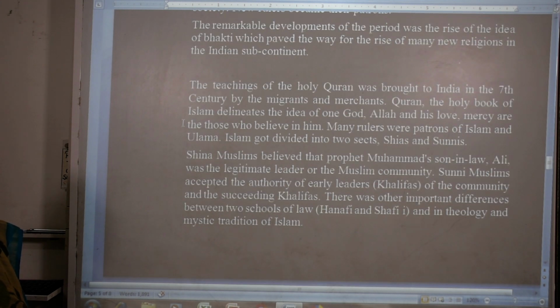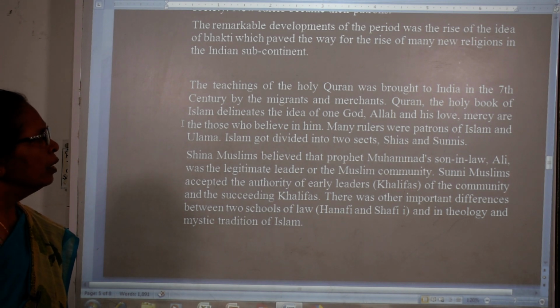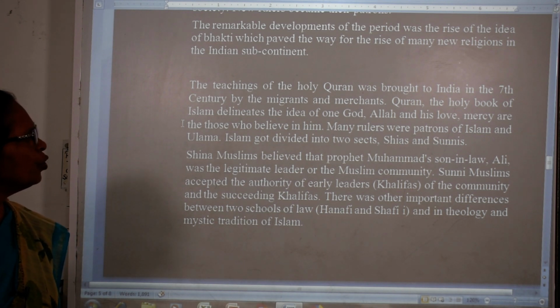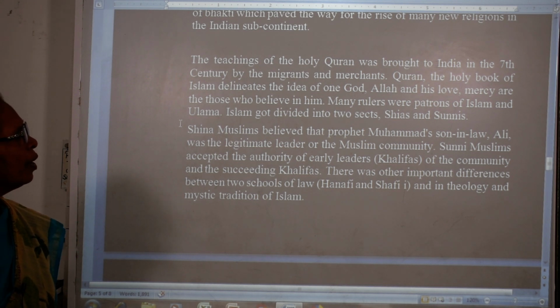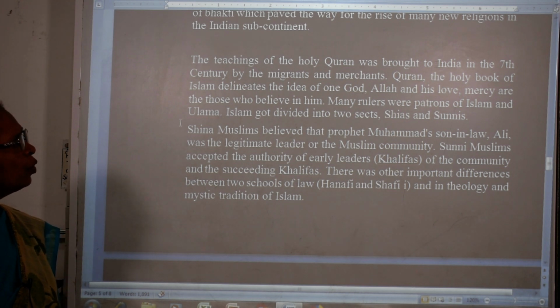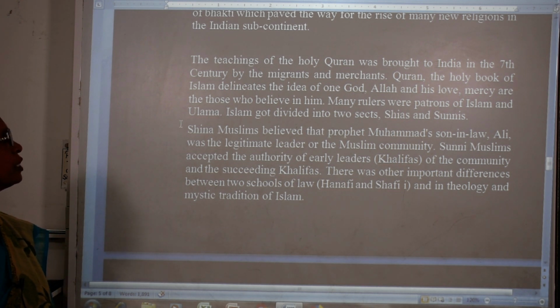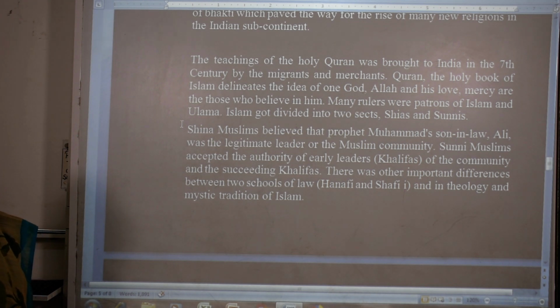And here another change comes: the teaching of the Holy Quran. The Holy Quran was brought to India in the 7th century by merchants. The Quran, the holy book of Islam, declares the idea of one God. They believe in one God, Allah, and in His love and mercy toward those who believe in Him.